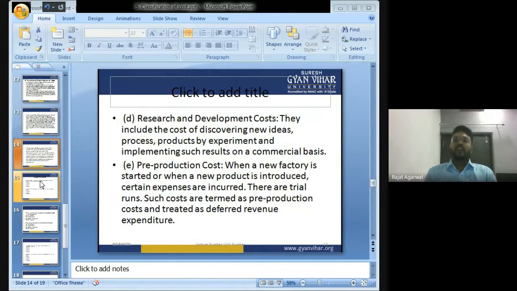What is research and development cost? Children, my company is manufacturing cars. Now you all know that there are many car companies in the market.